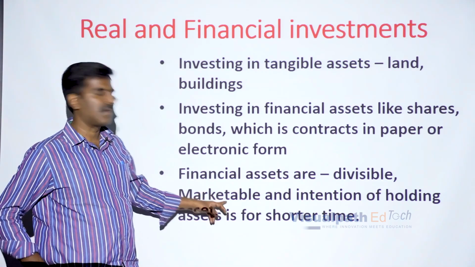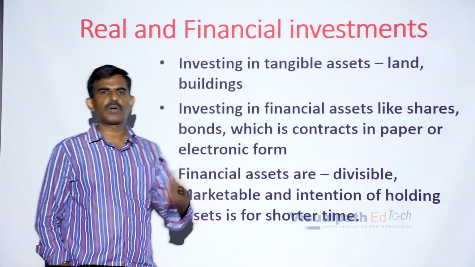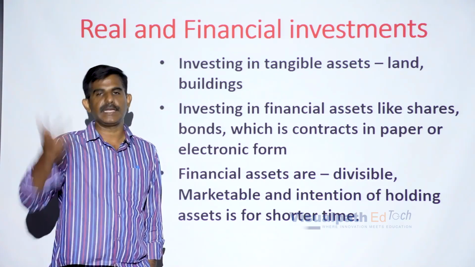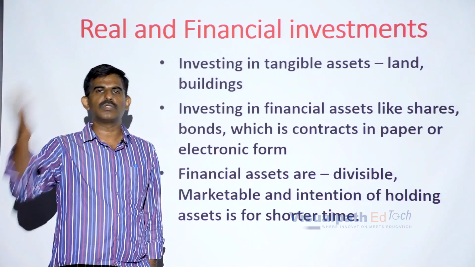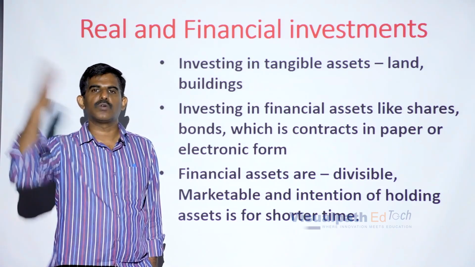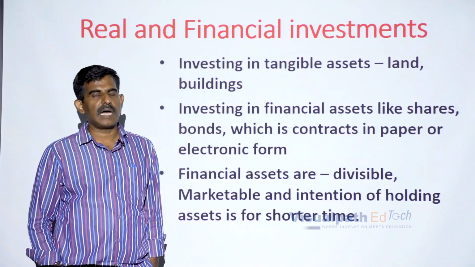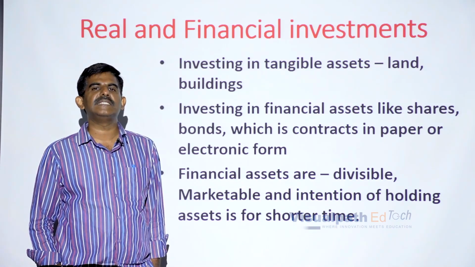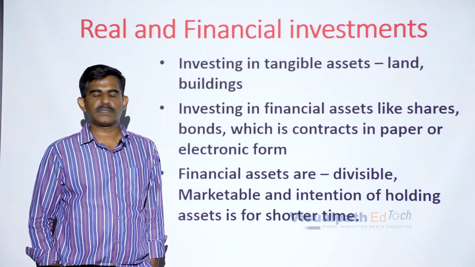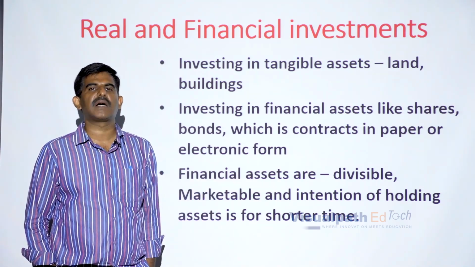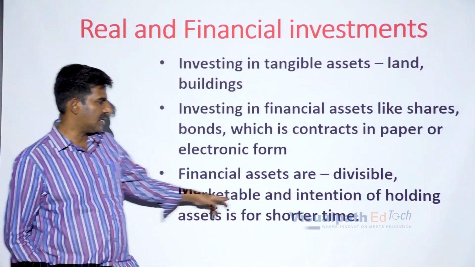That's called marketability. Whereas when you talk about land, the token value of the land is very, very high. Usually it goes in lakhs. In some cases, it goes in crores also if the value of your property is in a prime location. Now, that property is not easily marketable. When compared with the financial assets, the value of the property is not easily marketable. So, this is what you need to understand.